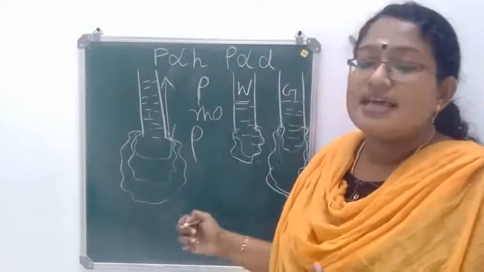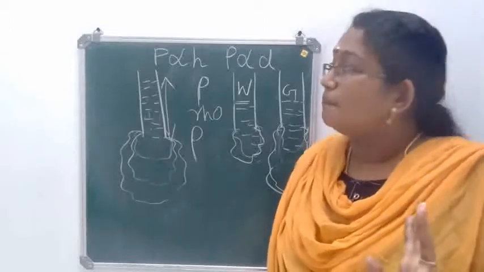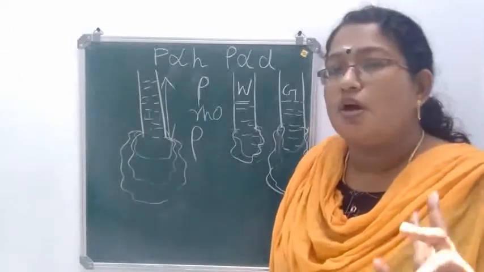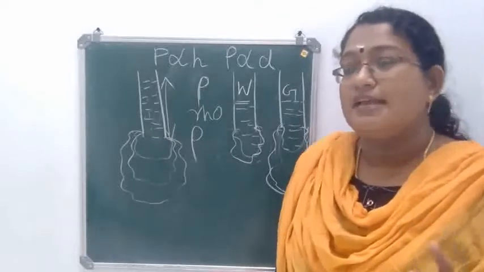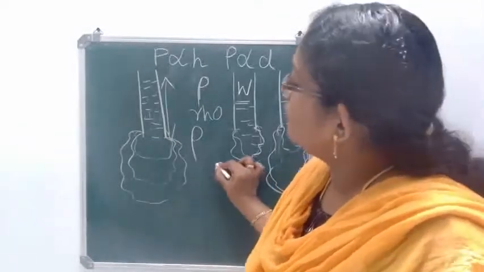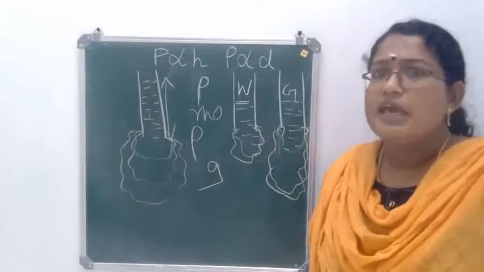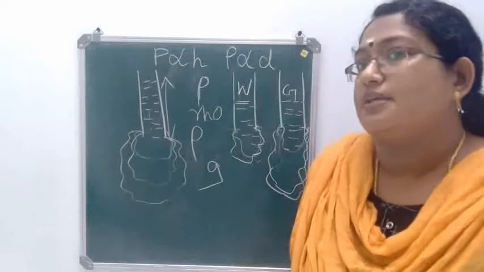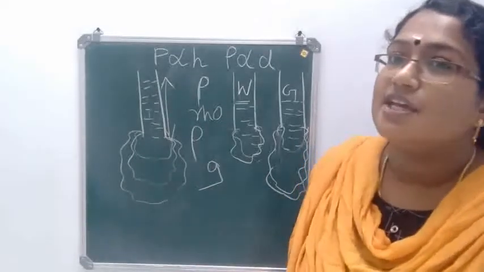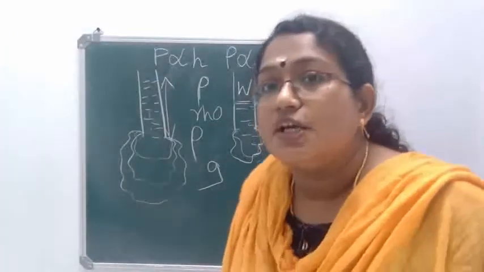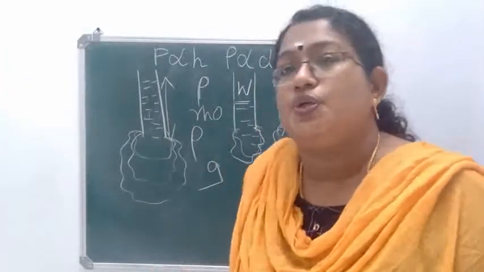So from these two activities, it is clear that liquid pressure depends on the height of the liquid column and the density of the liquid. And one more thing is there, liquid pressure also depends on g. What is g? Small letter g stands for acceleration due to gravity.